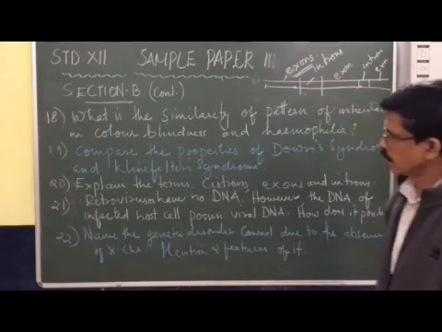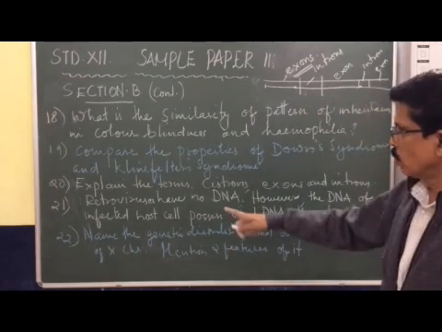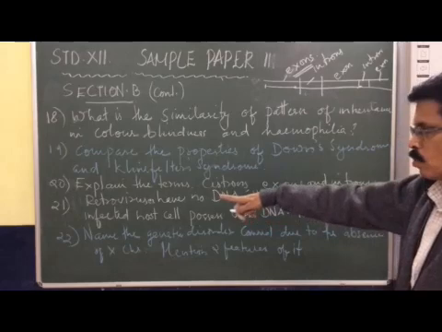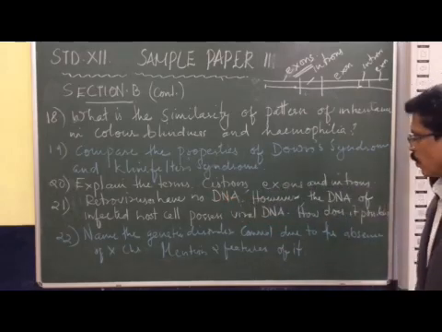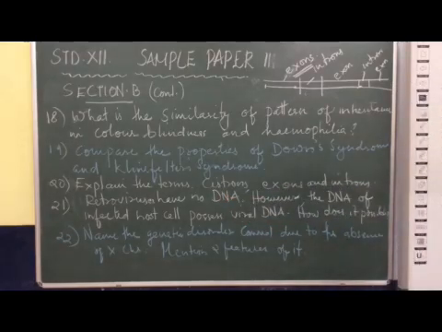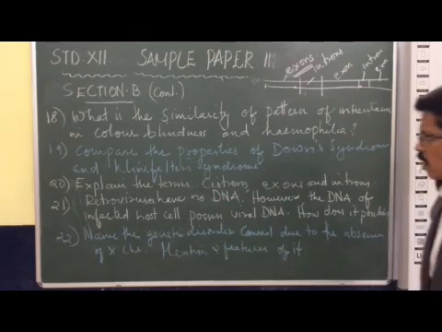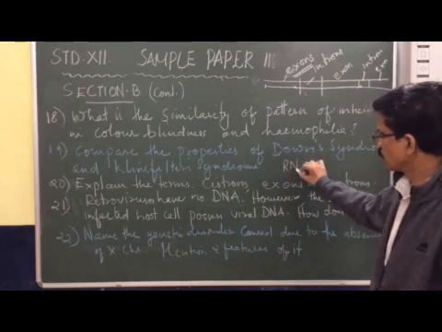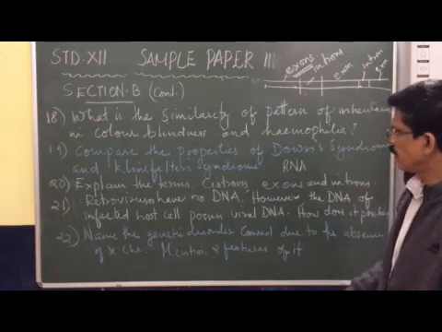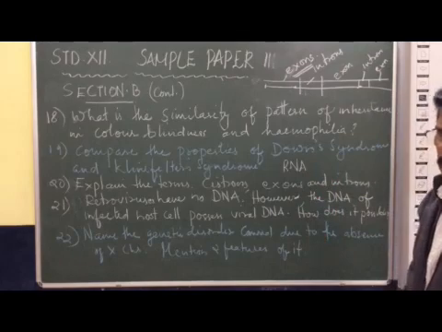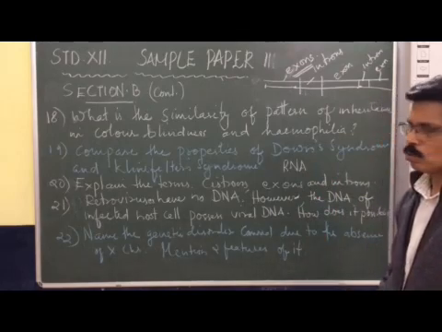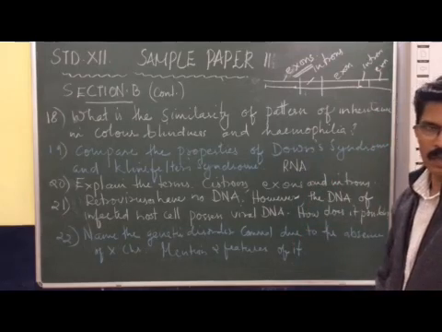Okay, right. Now we are coming to 21st question. Retroviruses have no DNA. However, the DNA of infected host cell possesses viral DNA. So in retroviruses, the genetic material is RNA. This RNA, when it enters the host cell, will be reverse transcribed into a viral DNA.